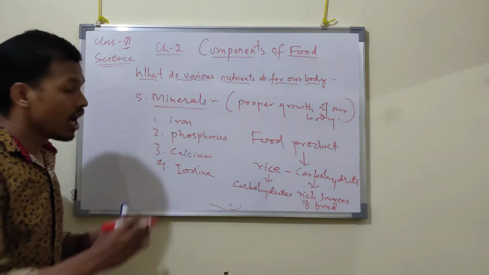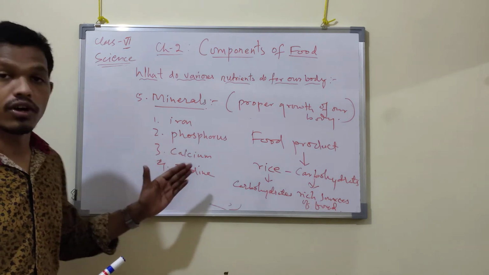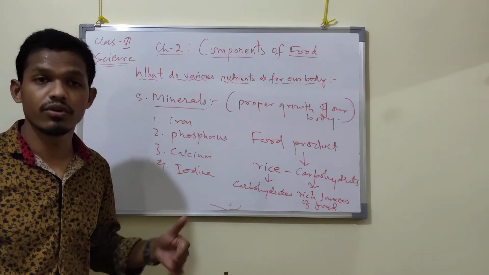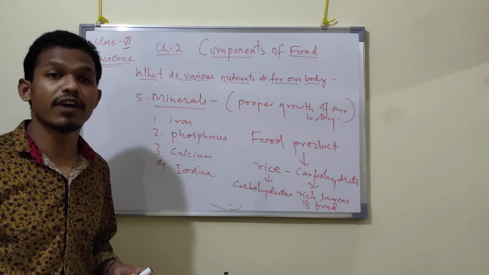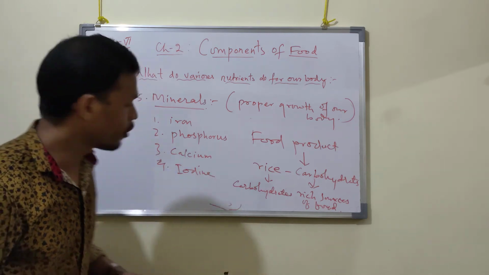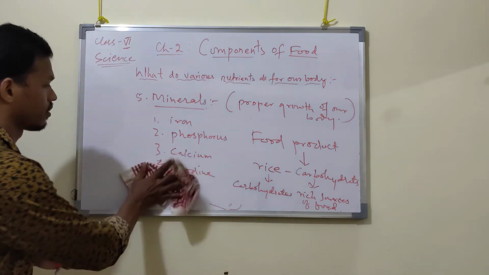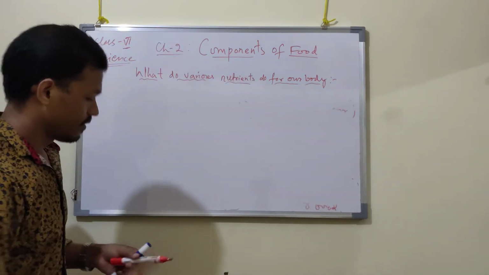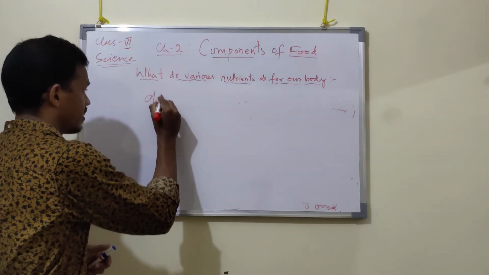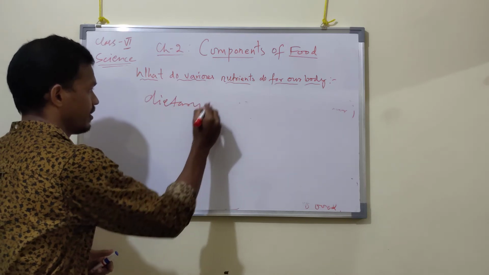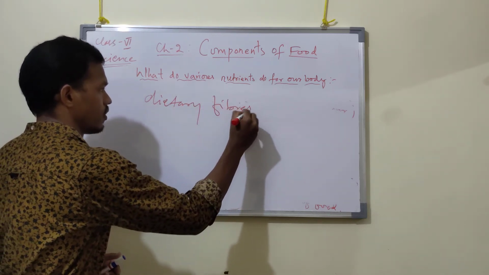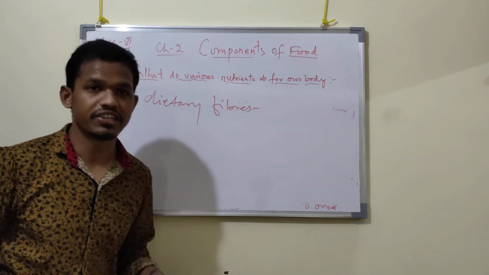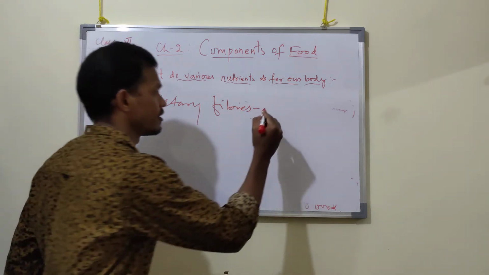So apart from these minerals or apart from these nutrients, what else do we require? Dietary fibers and water are also required in our body. Got it now? So we require dietary fibers. What are these dietary fibers? Dietary fibers are also called roughage.